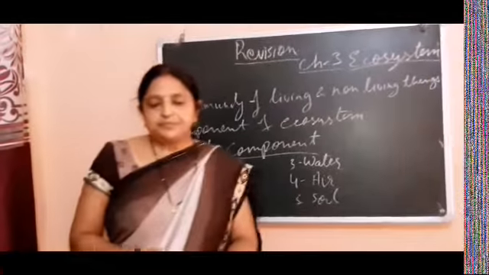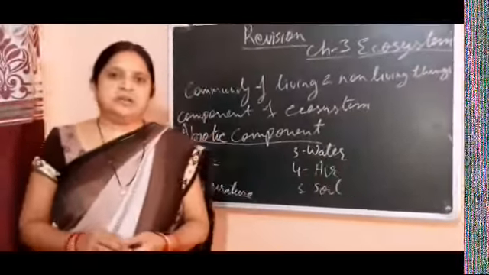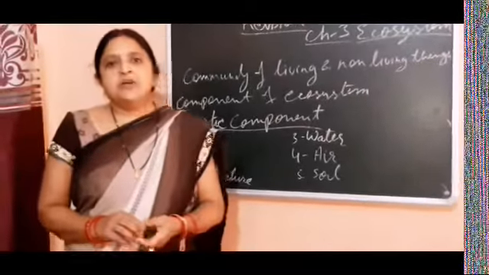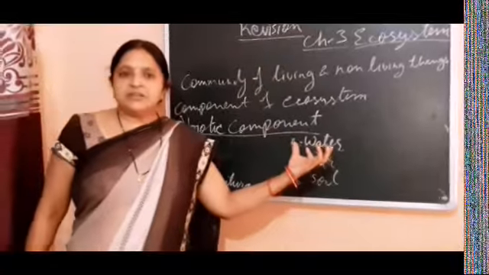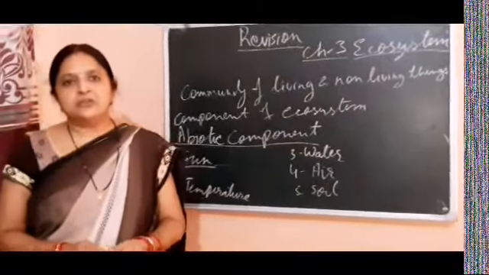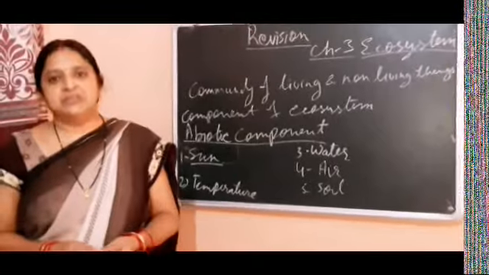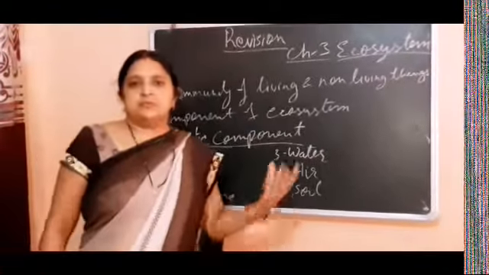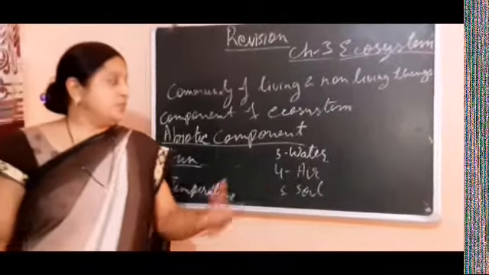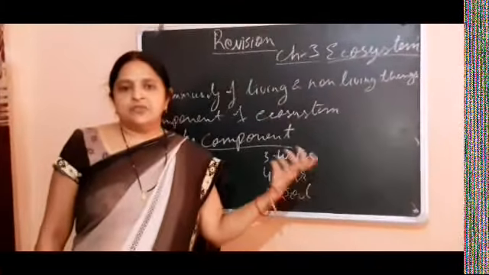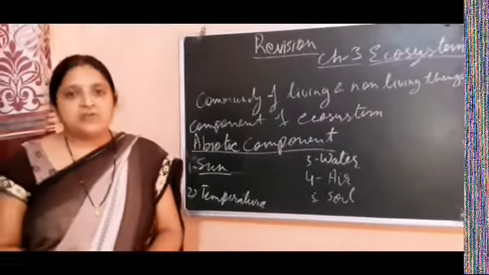Now water. How necessary water is for us, we all know. Without water, plants are not able to make their food. So it is very important for making food, and also very important for the human body and all the animals living on this earth. We all know that 95% of our body weight is water. So how important it is, we all know. In this way, water plays a very important role for the survival of life on this earth.